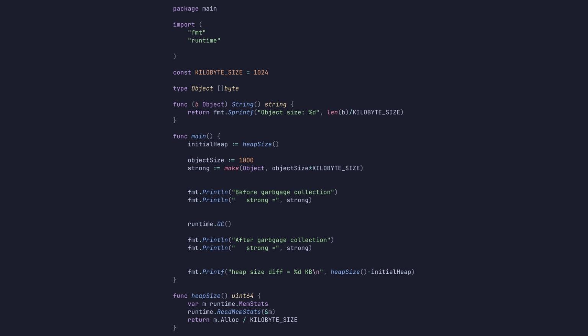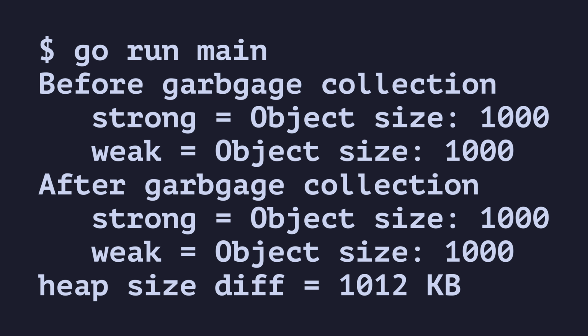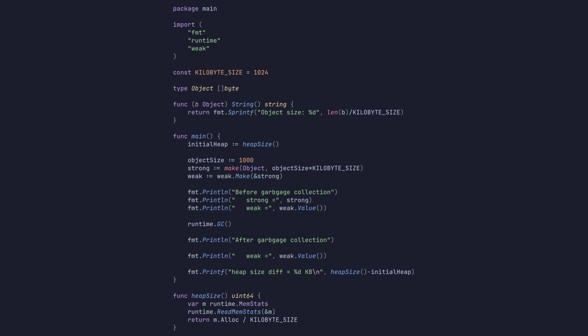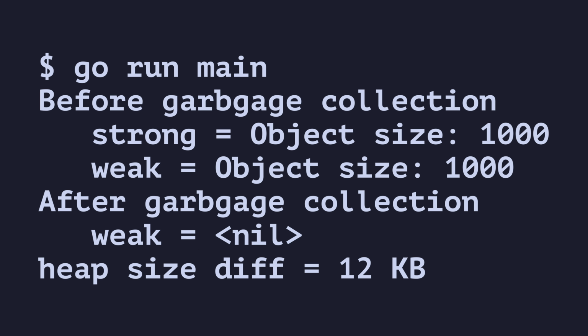We'll return to printing the strong pointer after garbage collection. We'll add a weak pointer, which we'll print alongside our strong pointer. Running this gives us output similar to our original strong pointer output. Both the strong and weak pointers are pointing to our object, and the heap size shows the object is still allocated. Now, if we remove the strong pointer from after the garbage collection, but keep the weak pointer, we see that the object has been deallocated from the heap, despite the weak pointer still being present.